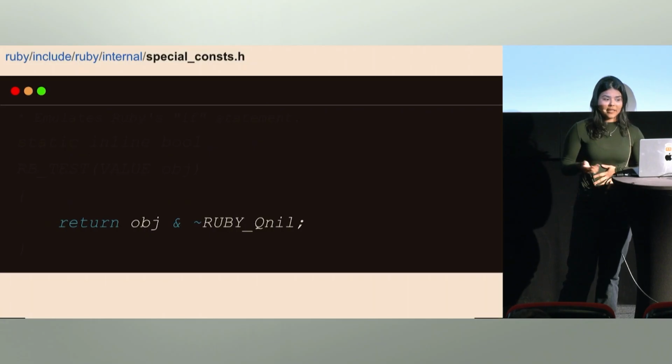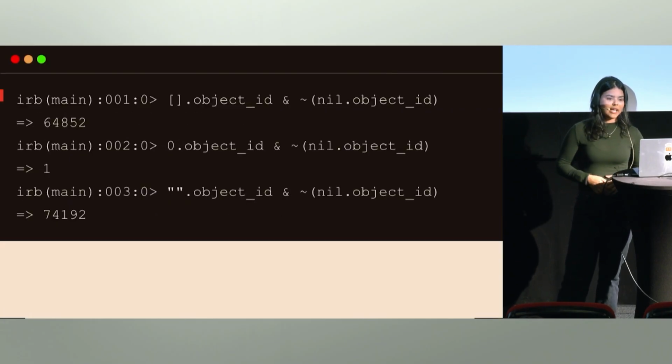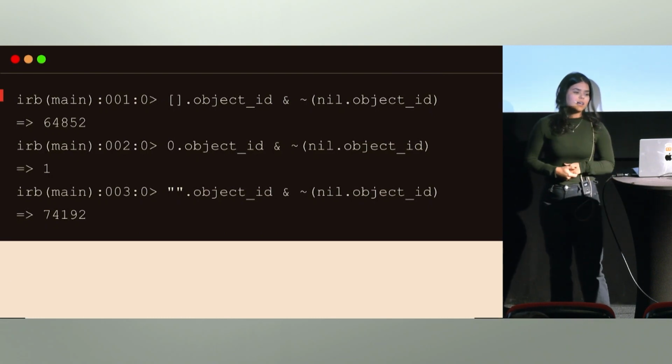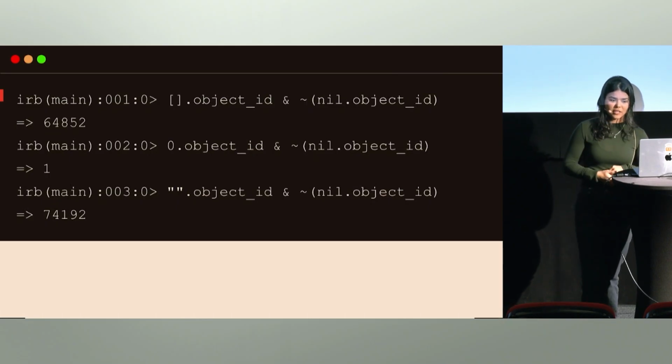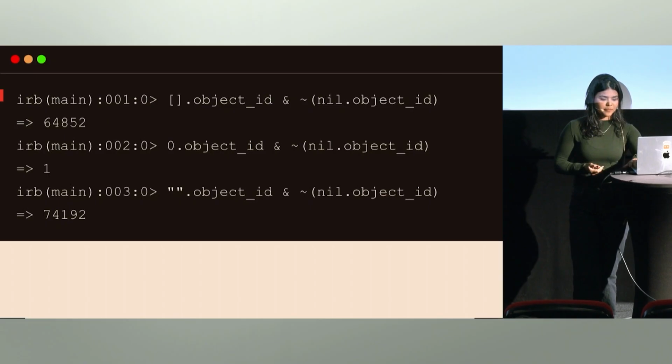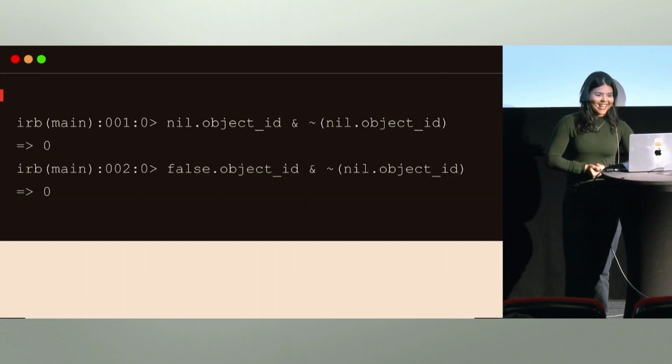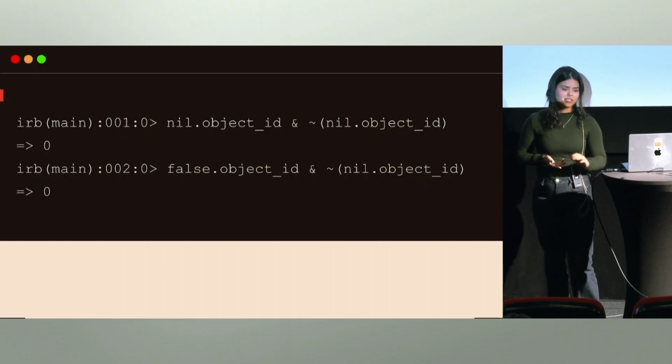So let's apply the logic we saw before in C. For instance, an empty array, a zero, or an empty string. We see that in these cases, applying that same logic, this will always return a non-zero integer. And these are the two single cases where this function will return a 0.